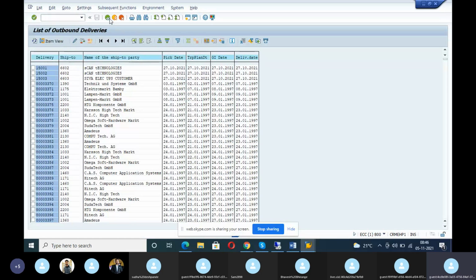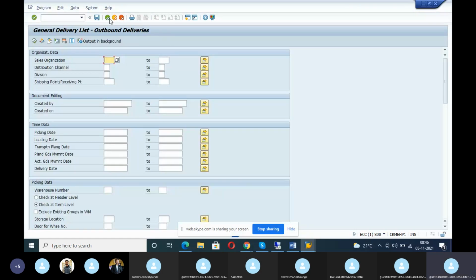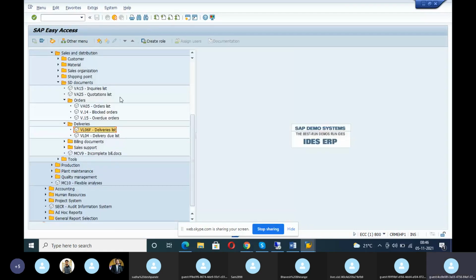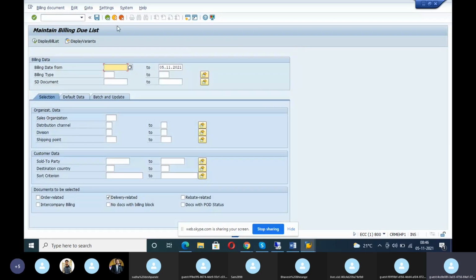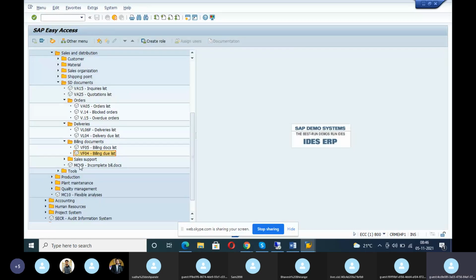Next, the last report is the billing list. I want the billing list. I want the list of billing documents, the billing list for the month of November. What is a billing list? Here you have to give the billing document list. VF05 is there.